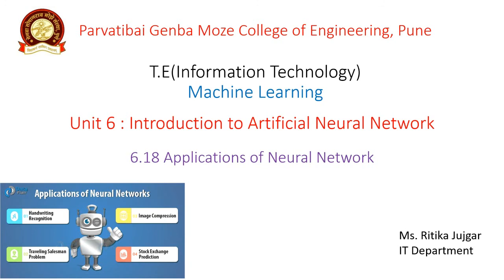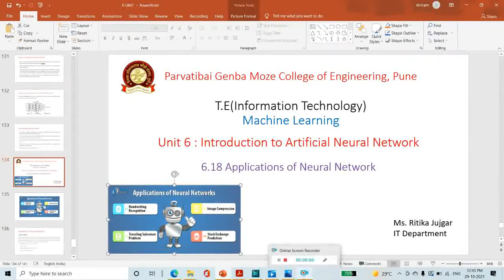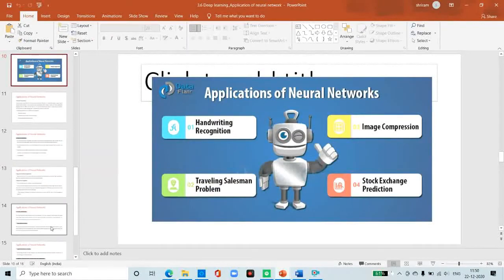So the last point of this unit is the applications of neural network. In which real world applications do we use neural networks? So in this video we discuss the applications of neural network. So let us discuss here. The applications of a neural network include handwritten recognition, image compression, the traveling salesman problem, and stock exchange prediction. So these are some applications of a neural network.